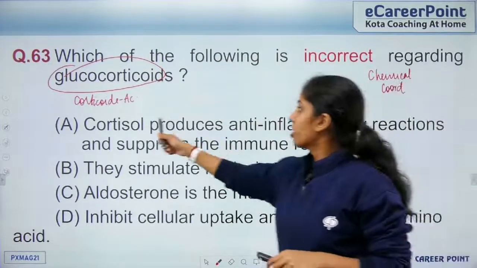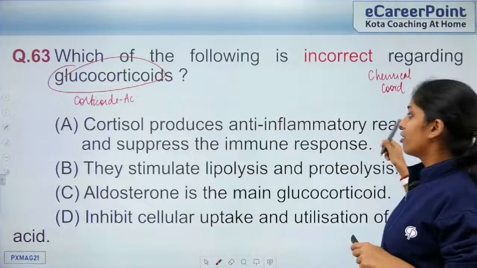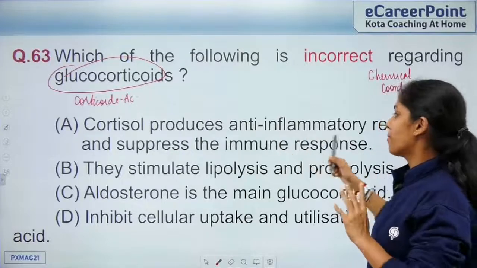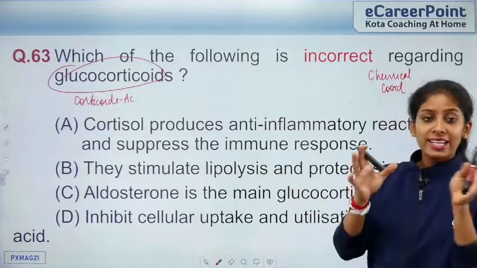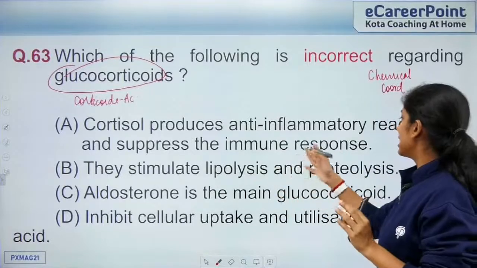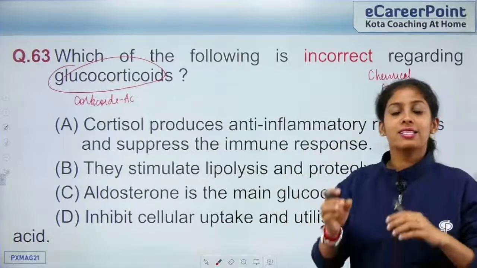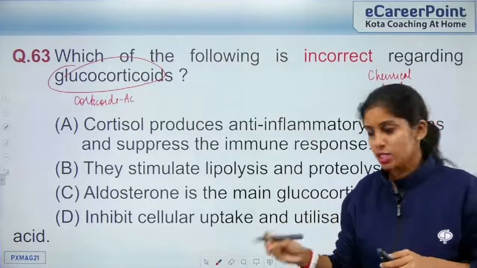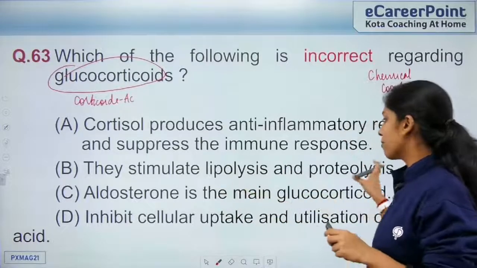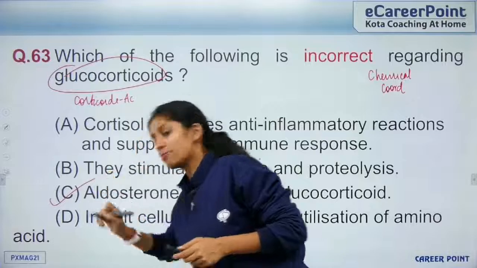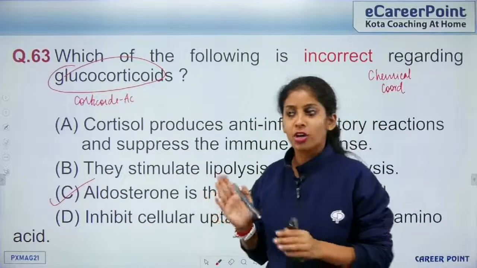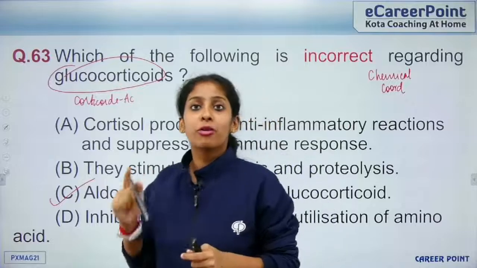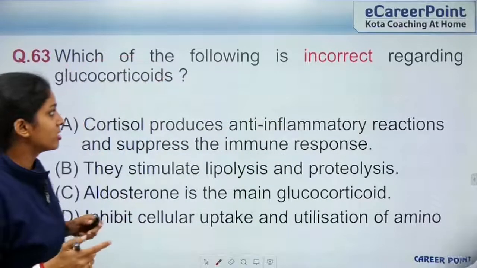Right? So cortisol produces anti-inflammatory reactions and suppresses the immune response, which seems sensible. They stimulate lipolysis and proteolysis, that is they break down lipids and proteins, true. Aldosterone is the main glucocorticoid, this is point blank wrong. Cortisol is the main glucocorticoid, and aldosterone is the main mineralocorticoid. Alright, so this is incorrect.